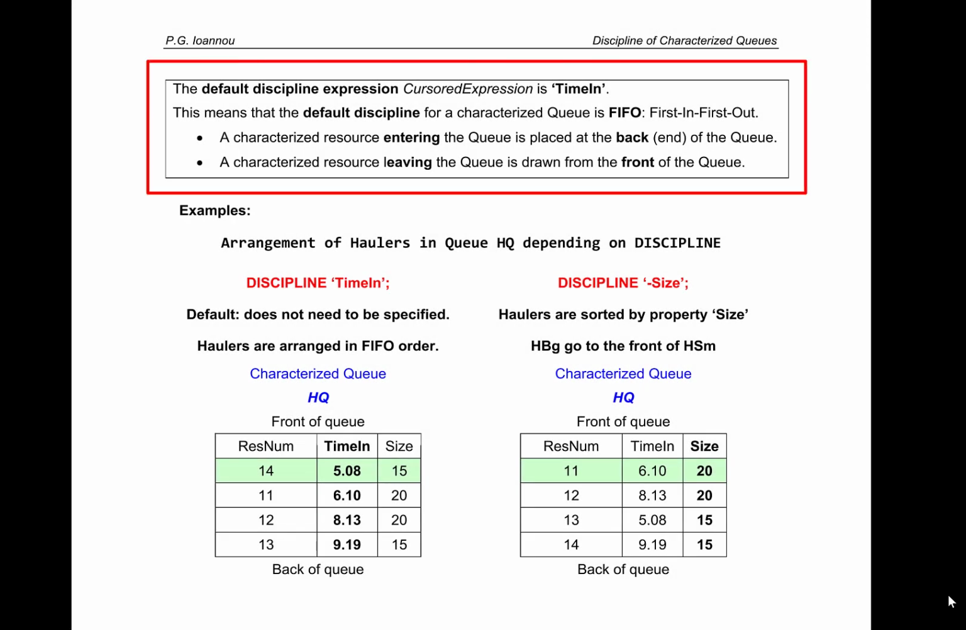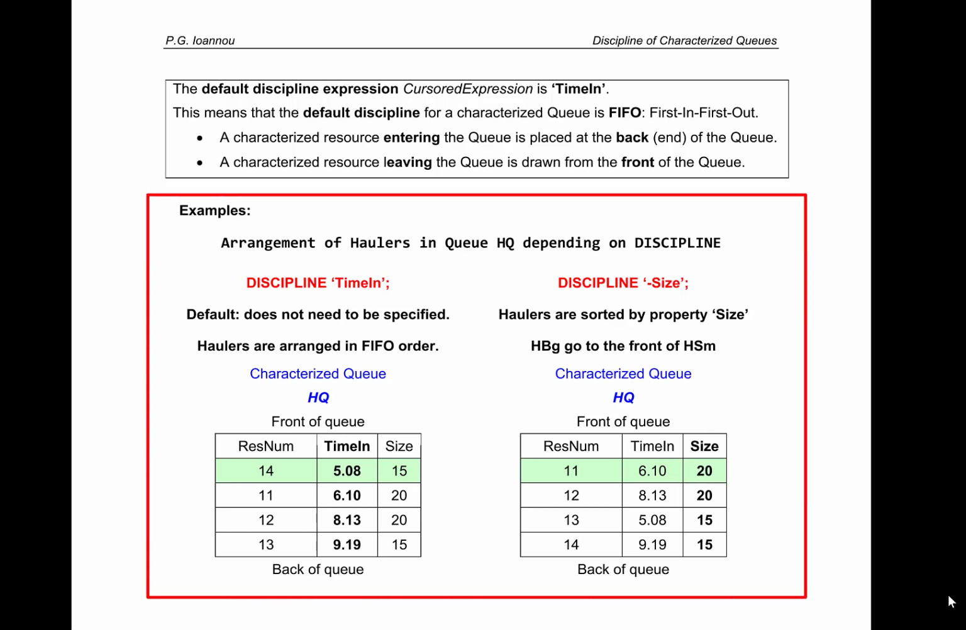The default discipline expression for any queue is time in. Time in is a property that every characterized resource has, and it contains the simulation time at which the resource has entered the queue. This means that the default discipline for a characterized queue is FIFO, first in, first out. A characterized resource entering the queue is placed at the back, that is, at the end of the queue, and a characterized resource leaving the queue or being drawn from the queue is drawn from the front of the queue.